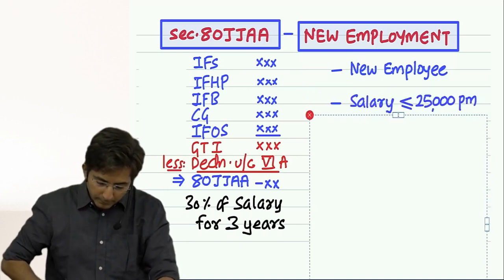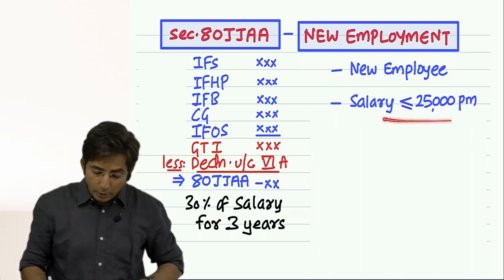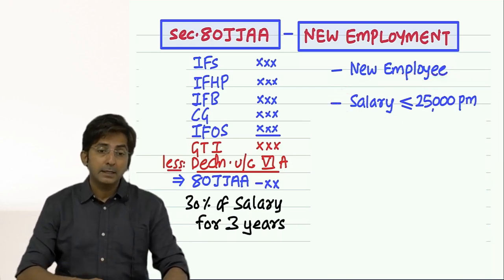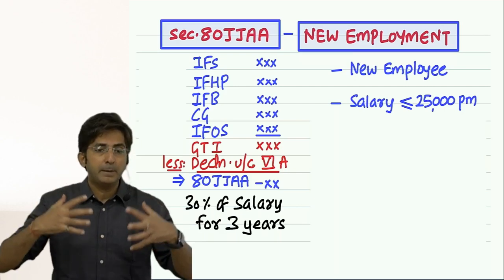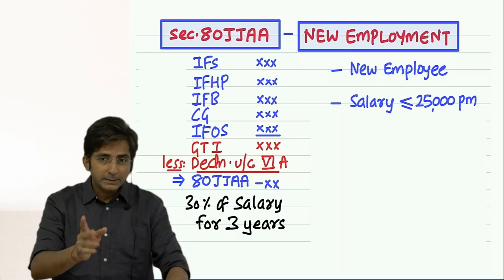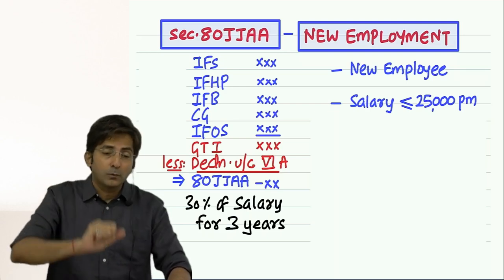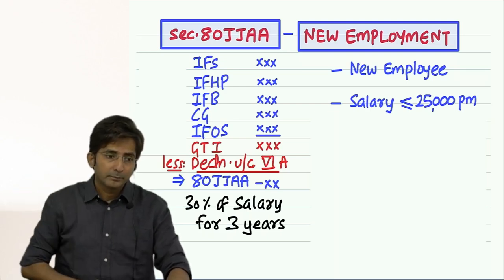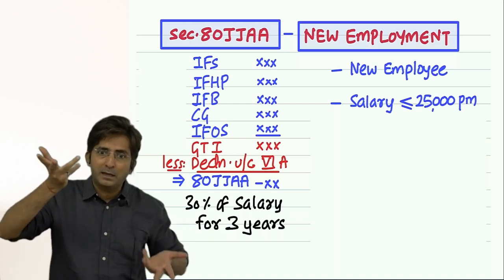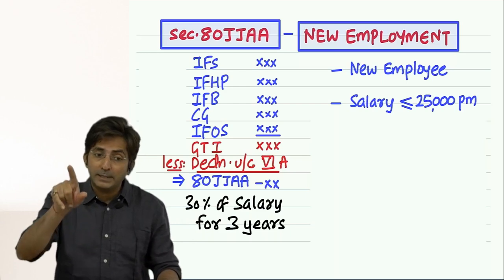Then, the salary of the new employee should be less than or equal to 25,000. Because if an employee's salary is big, say for example, I keep employees of 1 lakh salary per month. That means what? He is an educated employee. Otherwise, if an uneducated employee is there, I will not give 1 lakh salary per month. So when you give 1 lakh salary, that means the staff is educated.